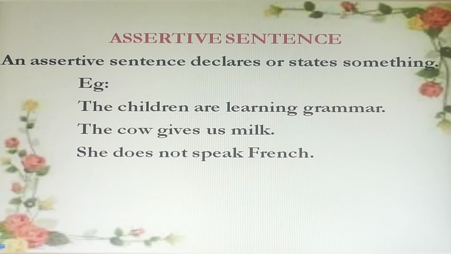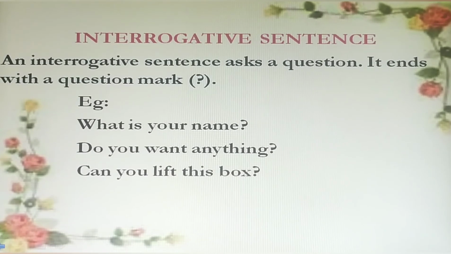If you find no, not, never, hardly, etc. in a sentence, then it is a negative sentence. An interrogative sentence asks a question. It ends with a question mark. There are two types of questions: WH questions and yes or no type questions. WH questions start with what, when, where, why, whom, how, etc.